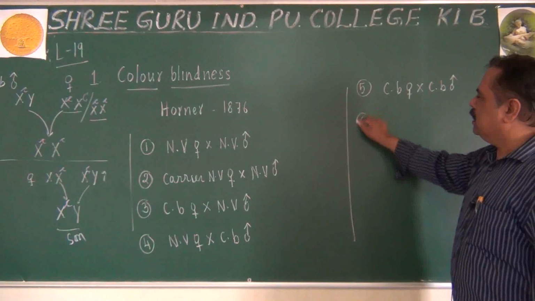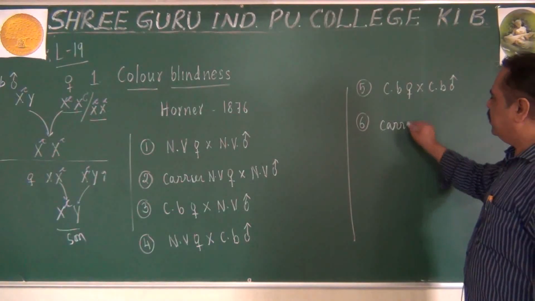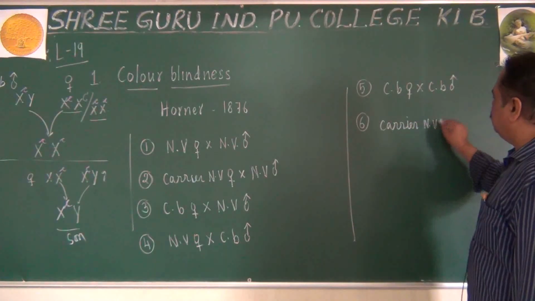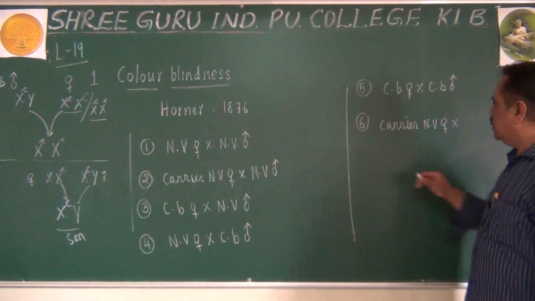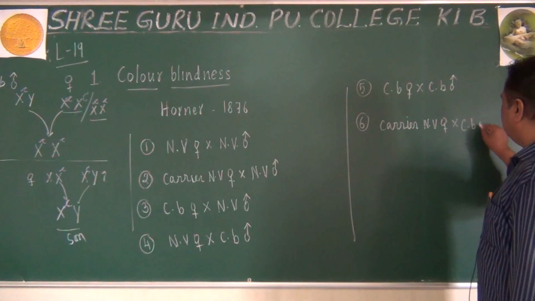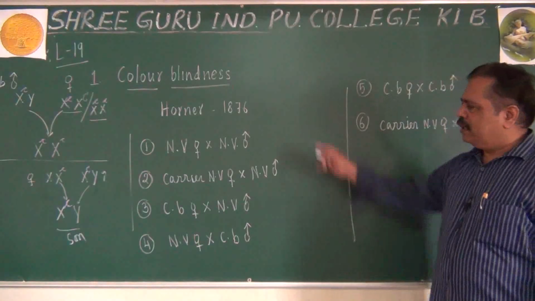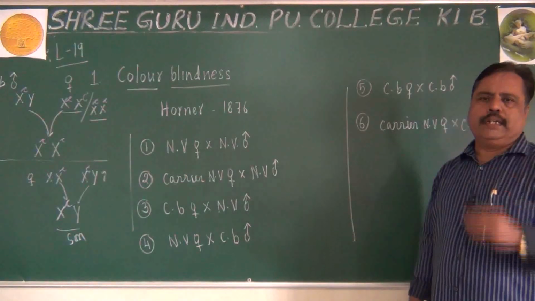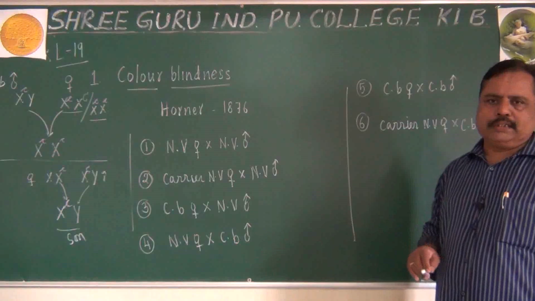There can be another method also: a carrier, normal visioned female marrying a colorblind male also. That is another possibility we can see. Like this, various possibilities are there for inheritance in the human population with reference to color blindness.